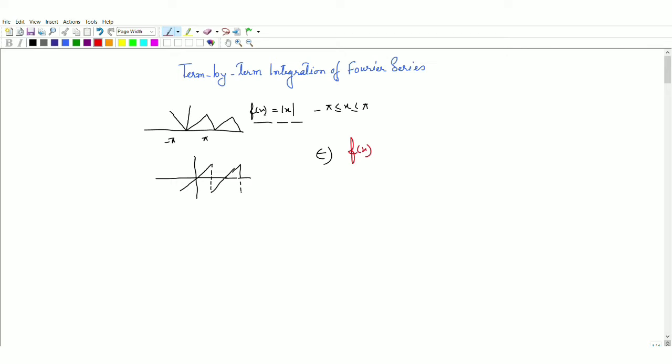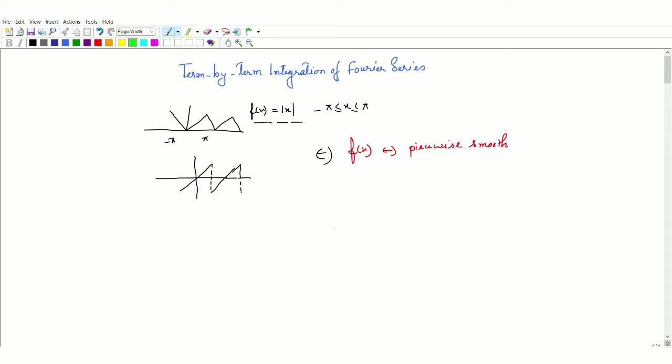That was also one condition in the earlier case, but here only piecewise smoothness of a periodic function satisfies all the conditions for its term by term integration. So the function has to be piecewise smooth. There can be a jump type of discontinuity, and that will not affect this term by term integration. Why? Because